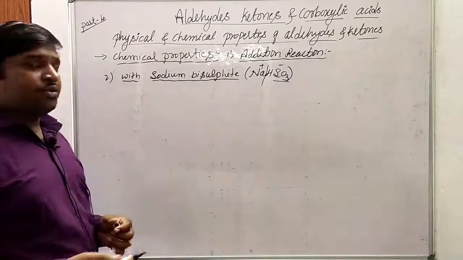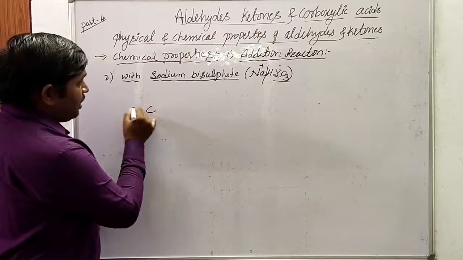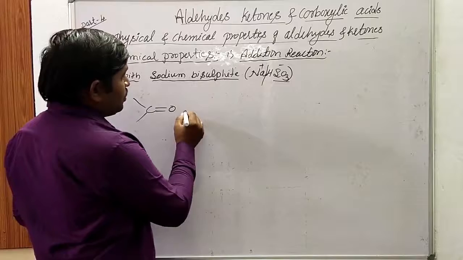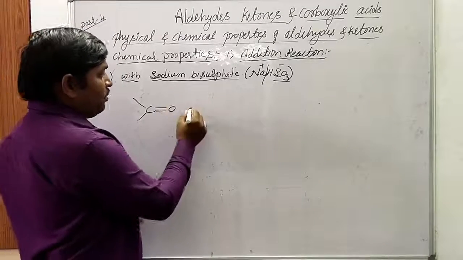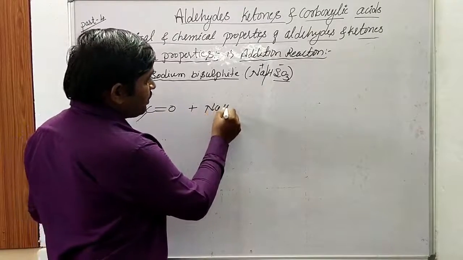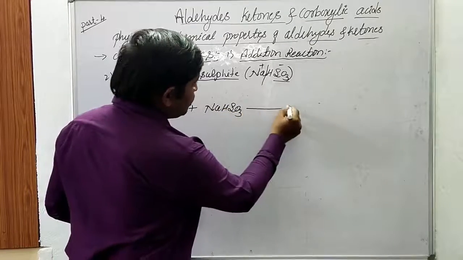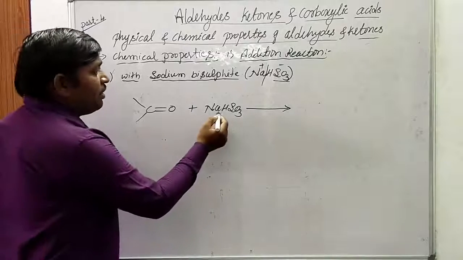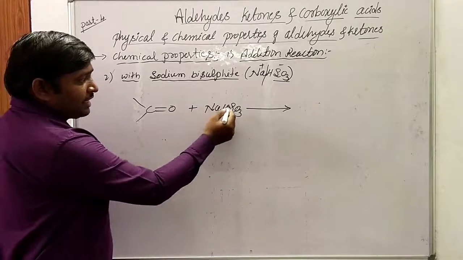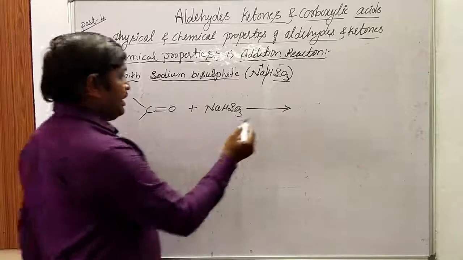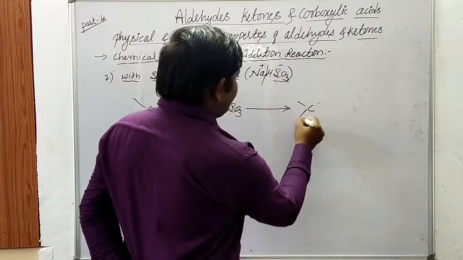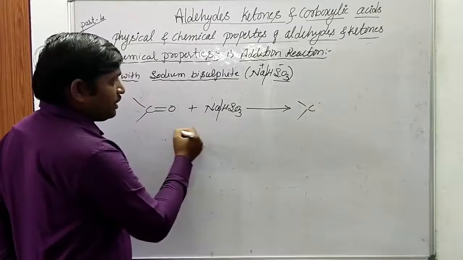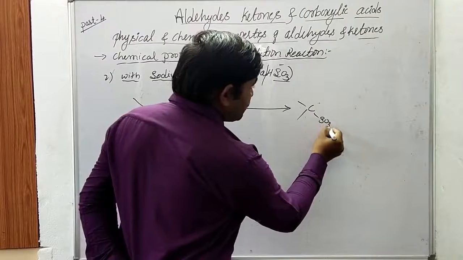Any aldehyde or ketone, for example with C double bond O, so this is an aldehyde generally, or any carbonyl compound, when it reacts with sodium hydrogen sulfite, what does it form? It leads to the formation of an addition product. First the addition of the nucleophile takes place, SO3H is going to attack the carbon.